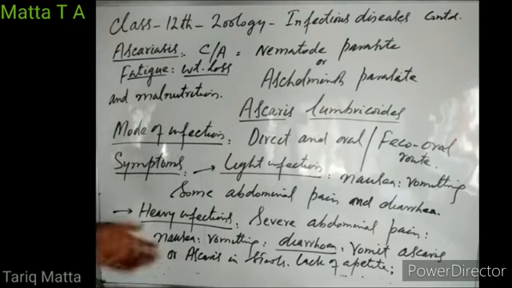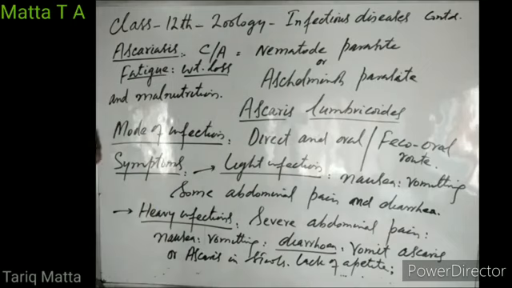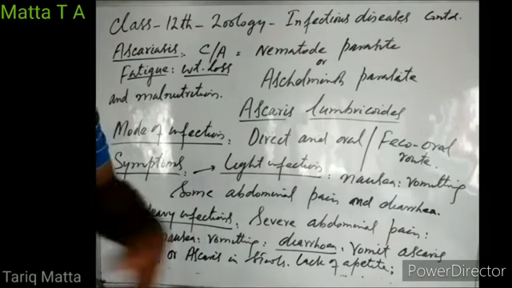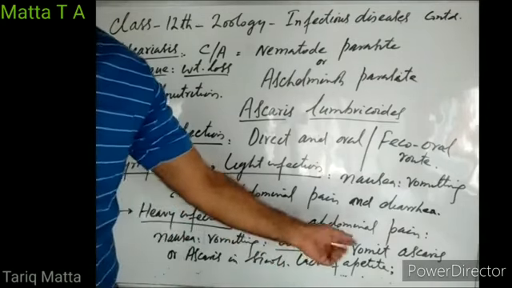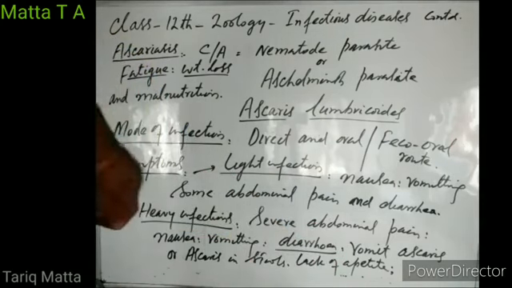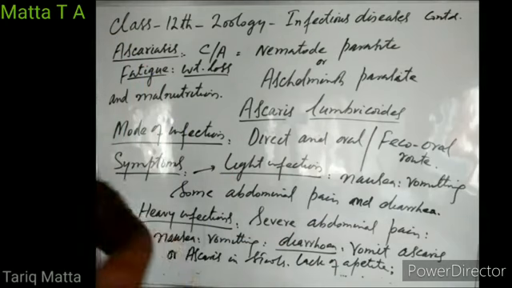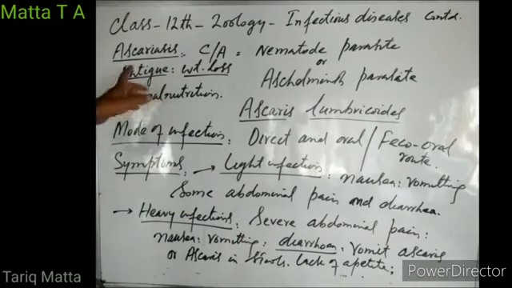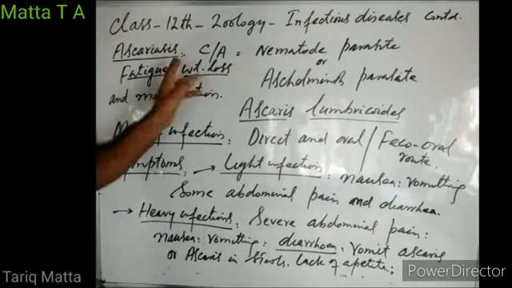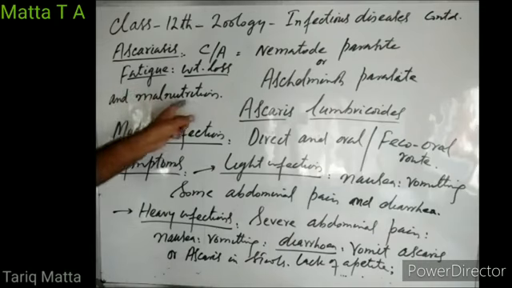So there may be a severe or heavy infection in some persons. Those persons who are having severe ascariasis infection may experience very severe pain in their abdomen. They may suffer from nausea, vomiting, diarrhea. They may vomit out ascaris through their mouth, or the ascaris may pass out in stools. They may experience lack of appetite, fatigue, weight loss, and malnutrition.